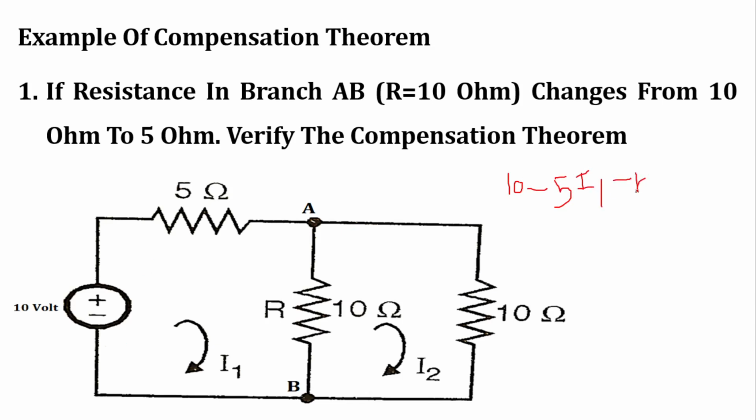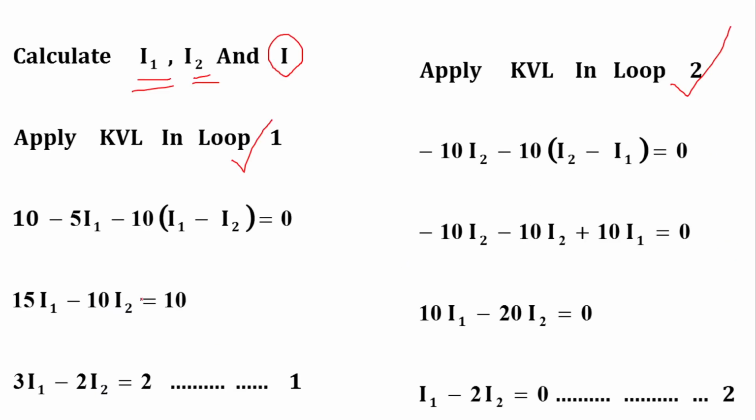minus 10, and the current in this branch is I1 minus I2, so 10 times (I1 minus I2) is equal to 0. So this is our KVL equation: 10 minus 5I1 minus 10(I1 minus I2) is equal to 0.